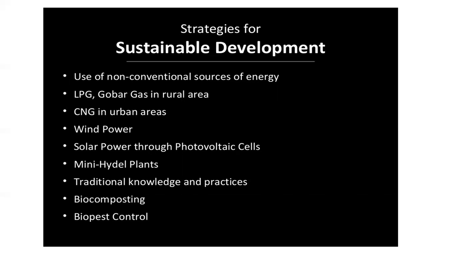In the urban areas, the use of compressed natural gas is being promoted as fuel. In Delhi, the use of CNG in public transport has significantly lowered air pollution. In rural areas, households generally use wood, dung cake and other biomass as fuels. These fuels have several adverse implications like deforestation, reduction in the green cover, wastage of cattle dung and air pollution. To overcome this problem, the use of LPG and gobar gas is being promoted as clean fuel.